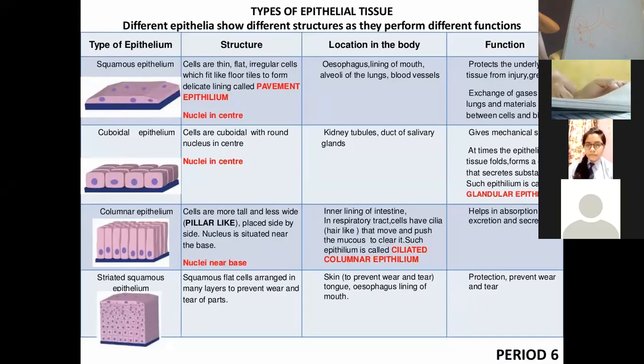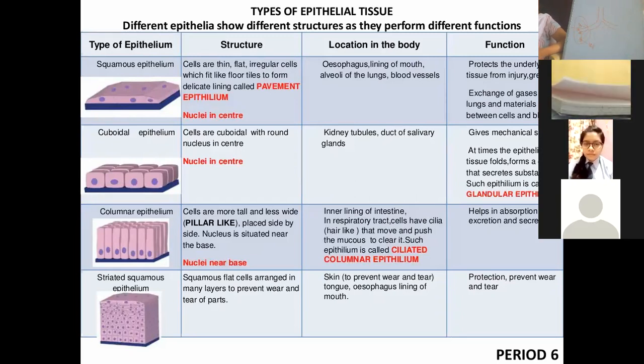But if it is present in multiple layers, then you know what our skin is? Skin is stratified squamous epithelia. Sorry, the skin which covers our internal parts is simple squamous epithelia, while skin is stratified.